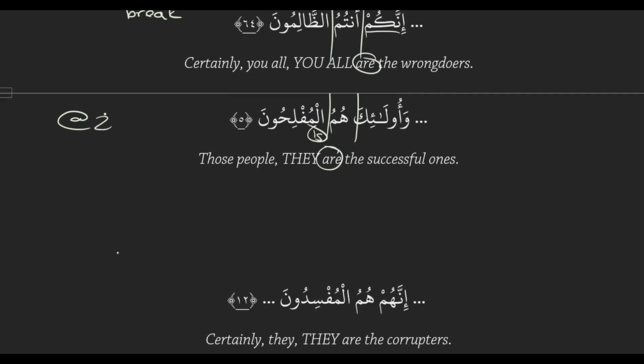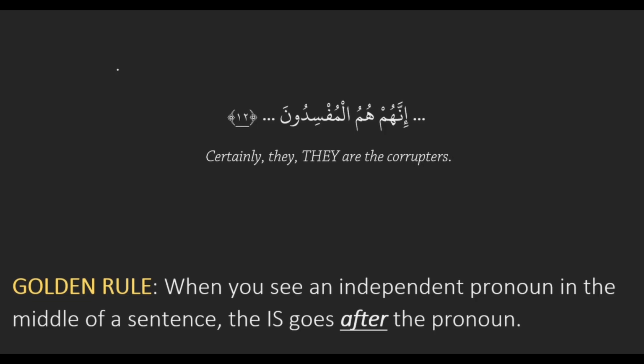One more. Innahum humul mufsidun. Innahum translates as certainly they, hum is they again, and mufsidun is the corruptors. So certainly they are the corruptors. Breaks? Inna is related to hum because it's a sentence starter and a noun. Hum and hum are not related because they're both specific nouns. And hum and al-mufsidun are not related because, again, they're both specific nouns. So again, same pattern here. Where's the is going?